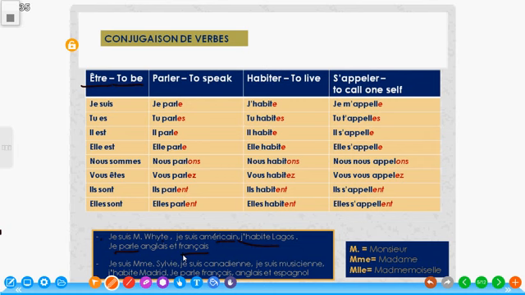Je suis, I am, Monsieur White, Mr. White. Je suis américain, I'm an American. J'habite à Lagos. Je parle anglais et français. Those are ways to construct sentences in French. Now let's go further to the other verbs we have in French, which is the first group verbs.